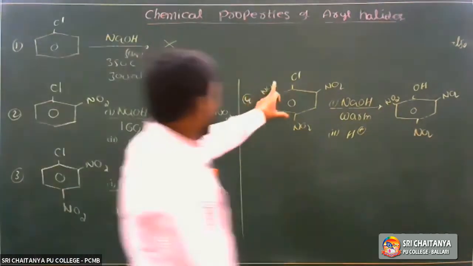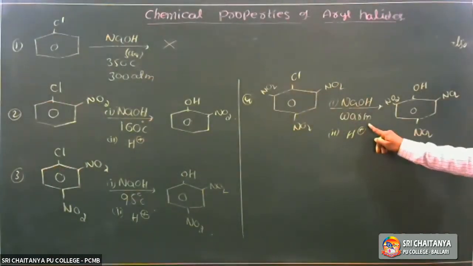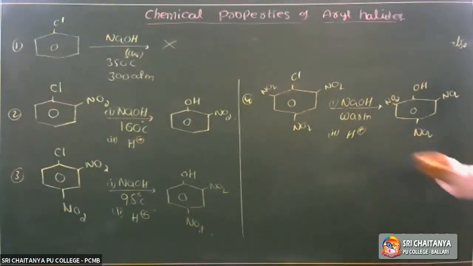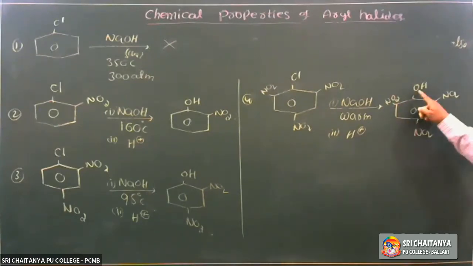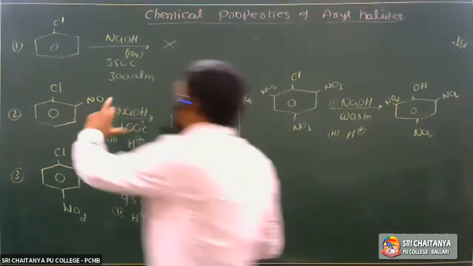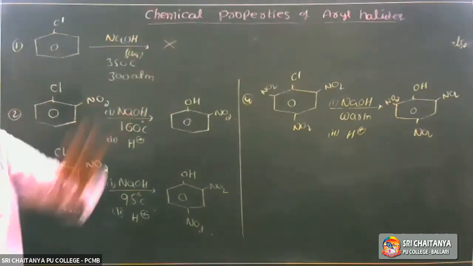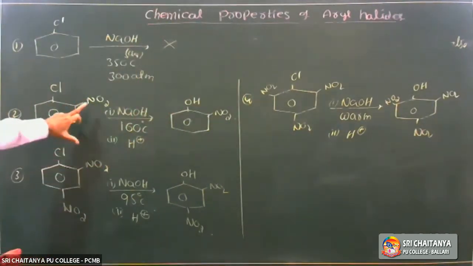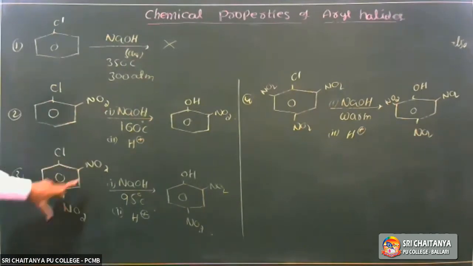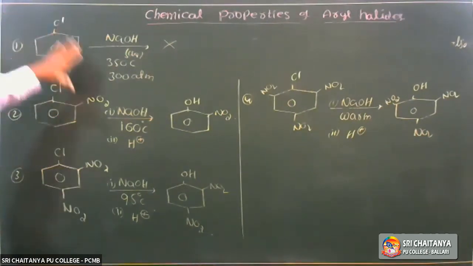If three are substituted, just warm, at room temperature or on gentle heating, Cl minus is replaced by OH. As the number of electron withdrawing groups increases, reactivity increases, when they are substituted at ortho and para positions.